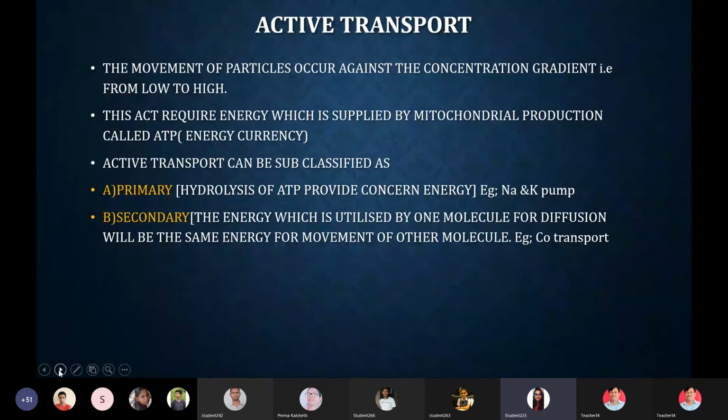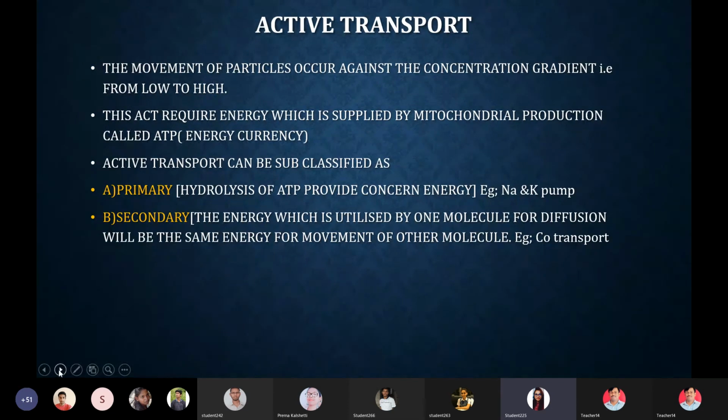Active transport: in case of active transport, the movement of particles occurs against the concentration gradient, that is from low to high. The diffusion occurs from the low concentration to high concentration across the cell membrane. As it occurs from the medium of low to high, there is the requirement of energy. That energy, how it is coming, we will look at that. Active transport requires energy which is supplied by mitochondrial production called ATP. They are known as energy currency.